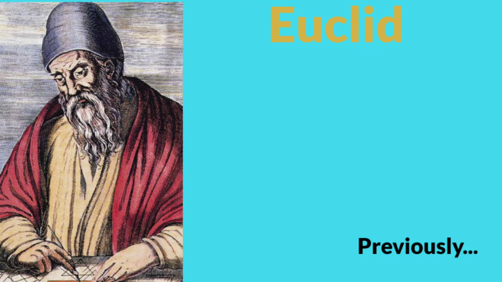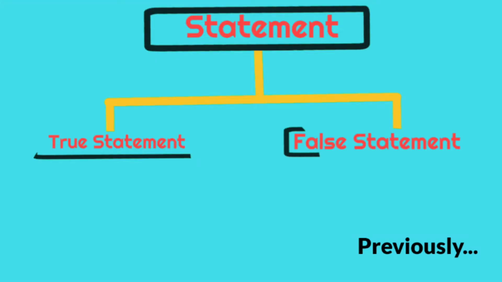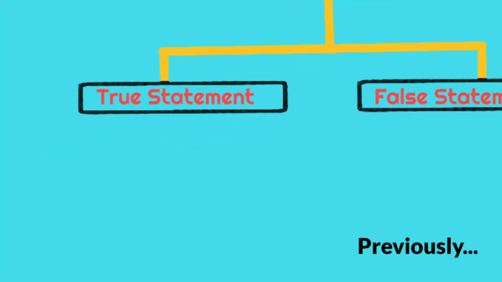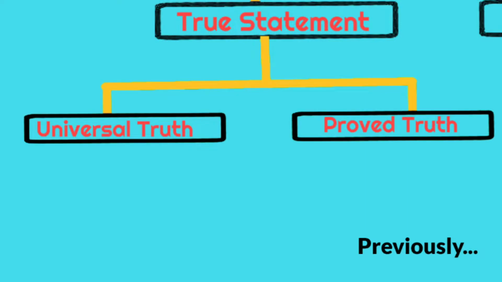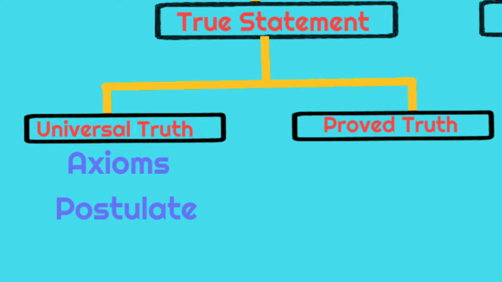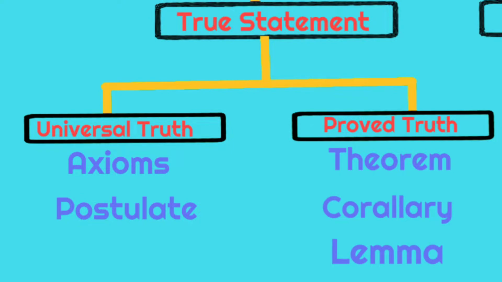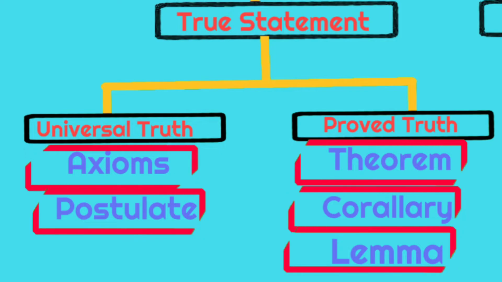In the last video, we talked about the ancient Greek mathematician Euclid and his famous book Elements. After that, we saw something about statements and their parts, which are true and false statements, in which true statements had two types, the universal true statements and the proved ones. In mathematics, these universal truths are axioms and postulates, which we'll discuss today, and the proved truths are theorems. I'll add two more, which are corollaries and lemmas, which we'll keep for the next video. So finally we'll look at this stuff, and I'm going to begin with axioms.